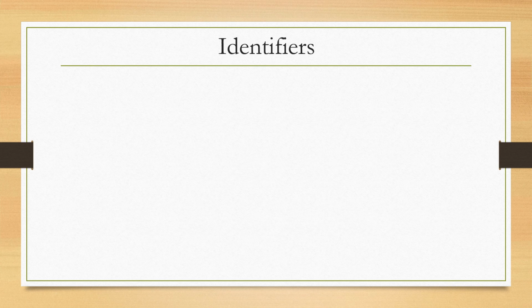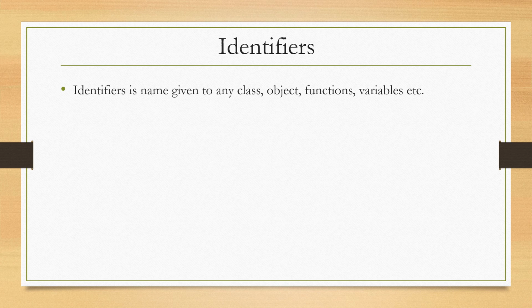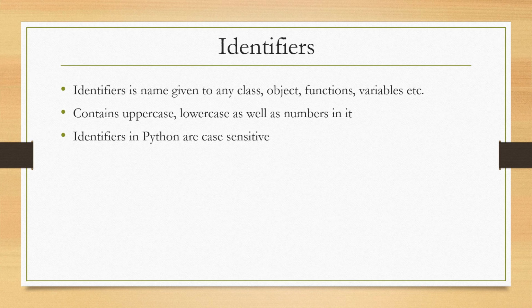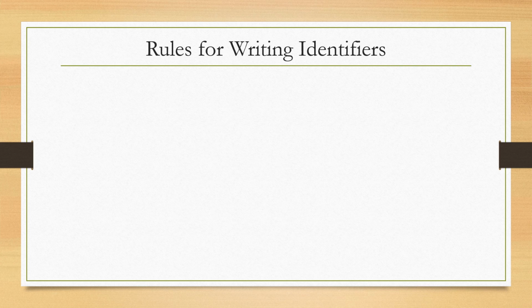Everything we use in Python is considered an identifier. An identifier is a name given to any class, object, function, variable, etc. It contains uppercase, lowercase as well as numbers in it. Identifiers in Python are case sensitive, meaning uppercase and lowercase letters are distinct. There are certain rules for writing these identifiers.